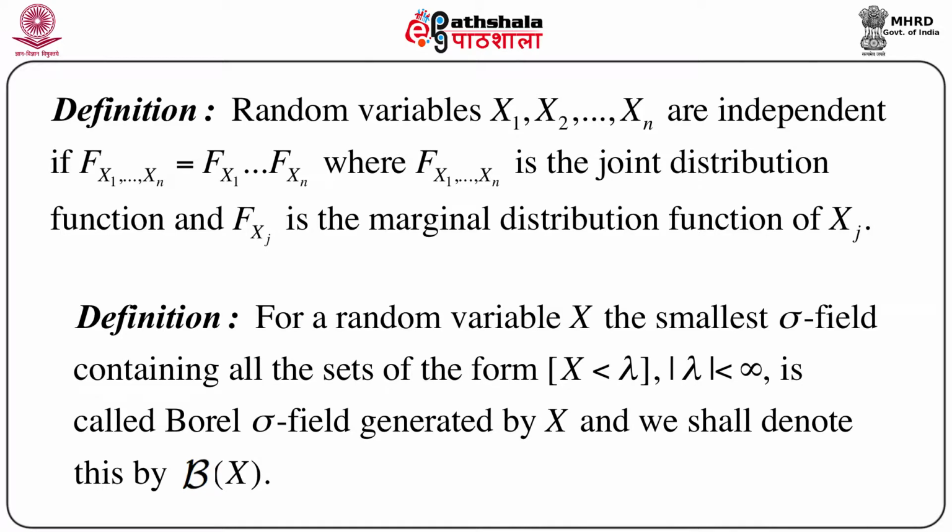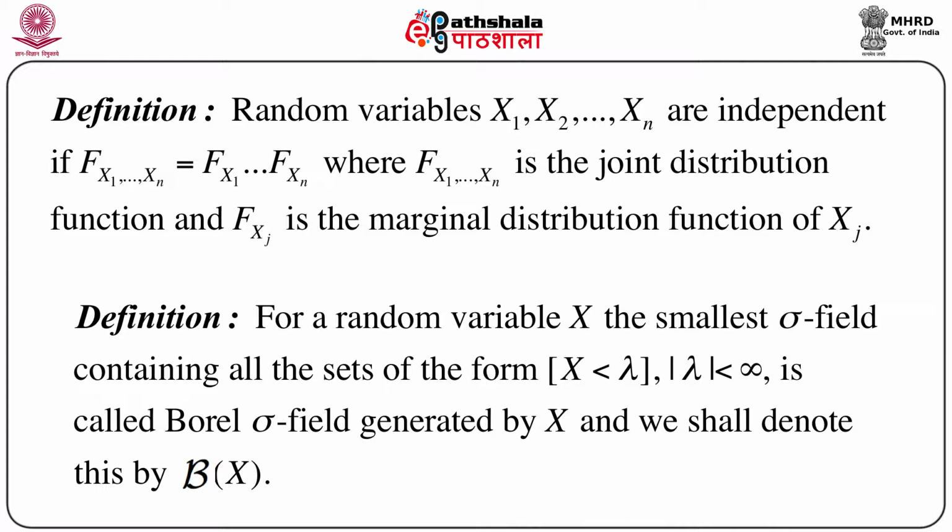Next, when we decide on this independence of events, and we see that all these events belong to a probability space, or they belong to the sigma field, then naturally one question comes: can we define independence in terms of random variables? And naturally the answer is yes. So we define random variables x1, x2, ..., xn are independent if the joint distribution function of these variables,